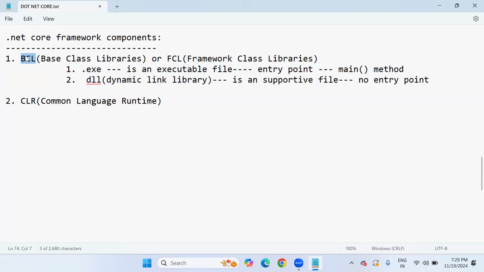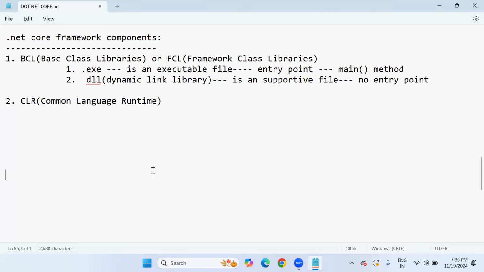Without base class libraries, a .NET programmer cannot write the logic. Okay, once my logic part is complete, using all the base class libraries, the inbuilt libraries, the ready-made resources, I have done my code. I have done my logic.